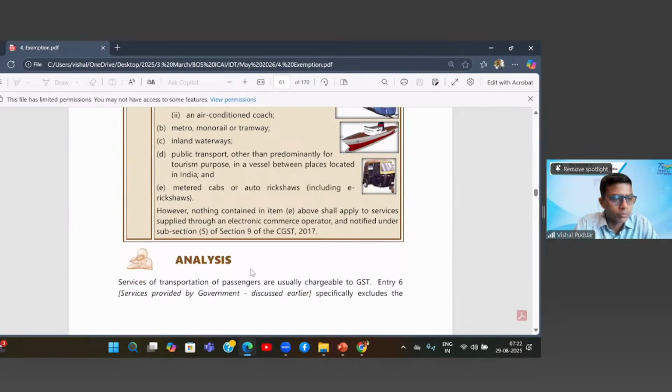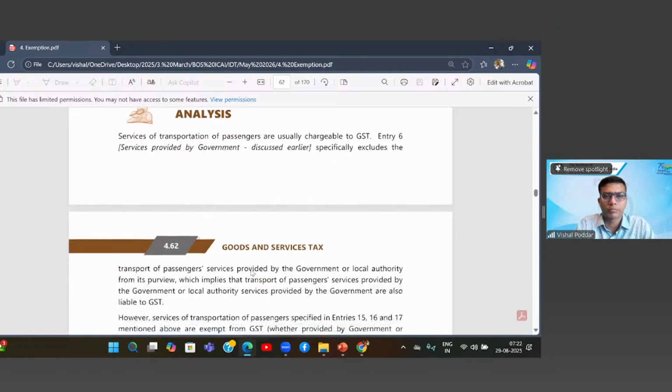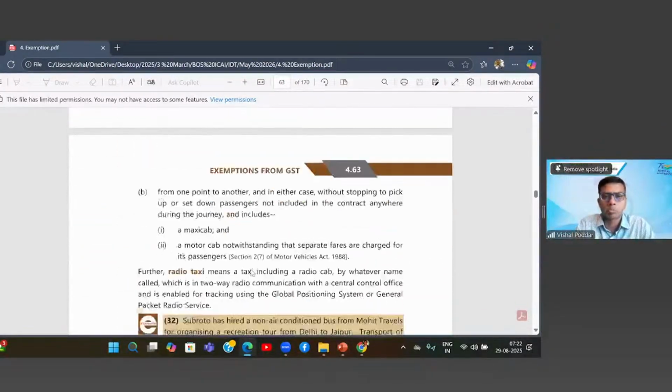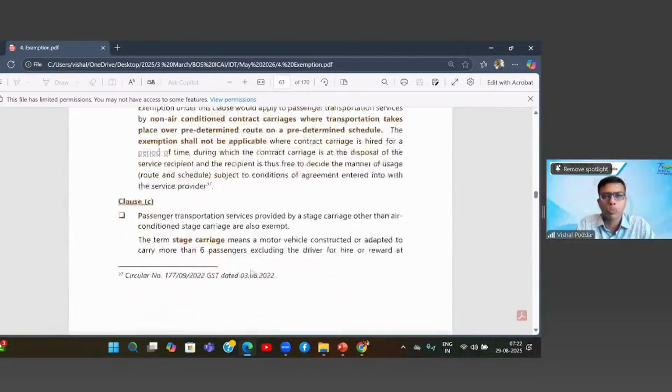Sir, in case of inland waterway, is it only within India, or also outside India? See, India is defined under the 12 nautical mile area. The coastal side is also treated as an inland waterway.